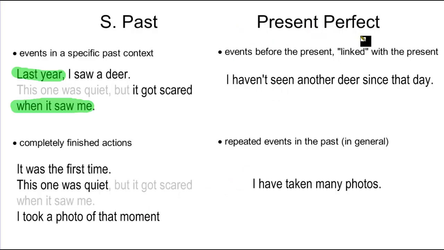Now, in contrast, the present perfect refers to events before the present, that's why the name, but they are linked with the present. And an important thing, you see these quotation marks, linked. I am not saying that they are necessarily happening in this moment, but they have a connection with the present. For example, I haven't seen another deer since that day. As you see here, it's not an action that is continuous per se. It's just an action that exists in the past. I haven't seen another deer since that day.